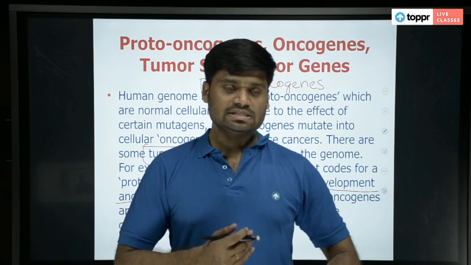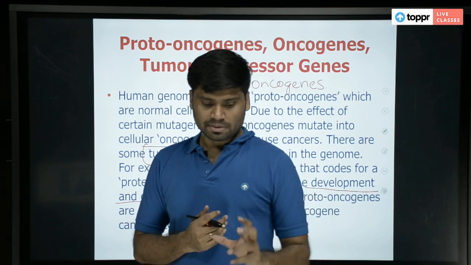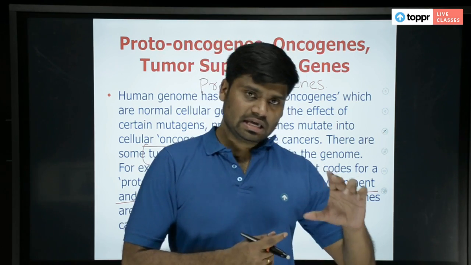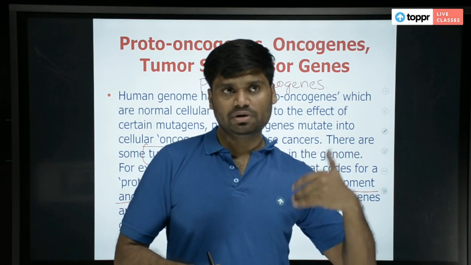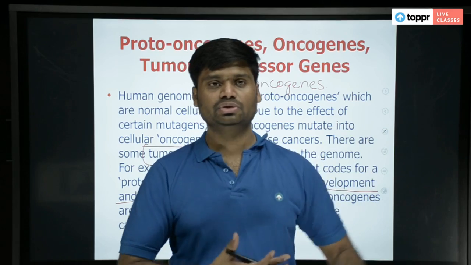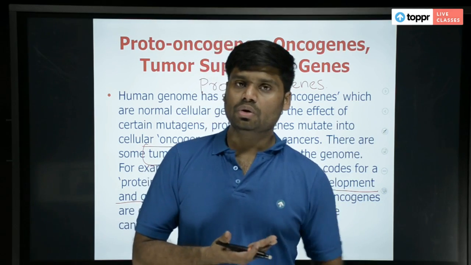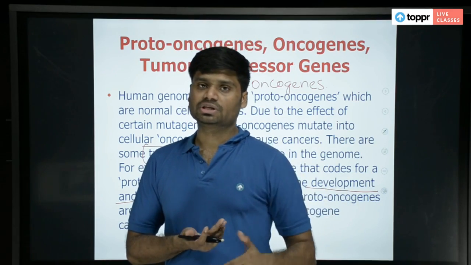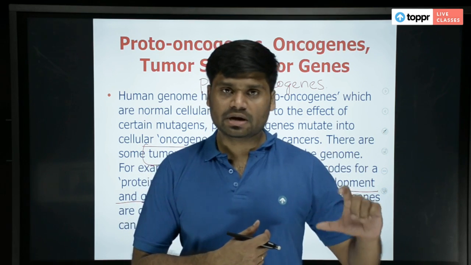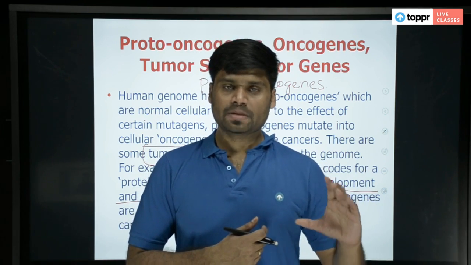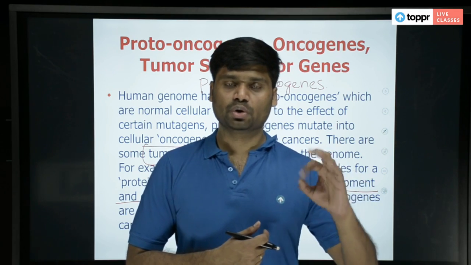Whereas some genes in our body might be very sensitive, vulnerable. Even if one base pair changes, maybe it will become harmful. It can go and cause unlimited cell division and cause neoplasia. So such genes where more vulnerability is there for mutation are called proto-oncogenes.